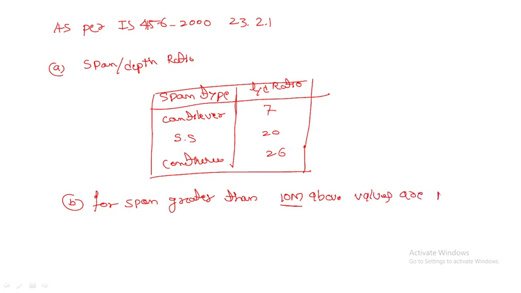Values are multiplied by 10 divided by span, 10 by span, except for the cantilever, in which case deflection calculation should not be made. That you have to remember. So these are the 2 important points you have to remember.